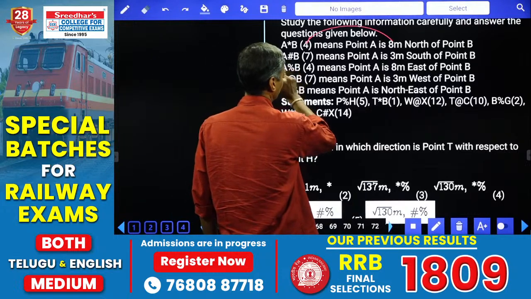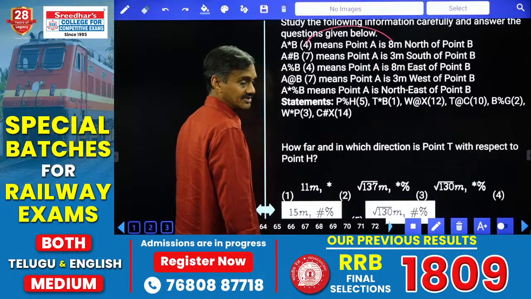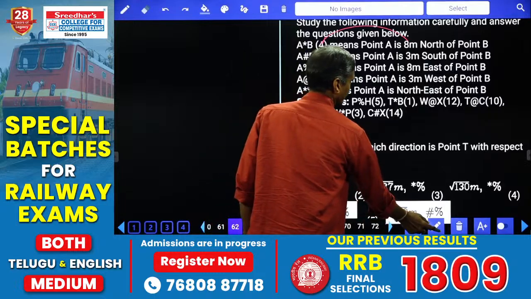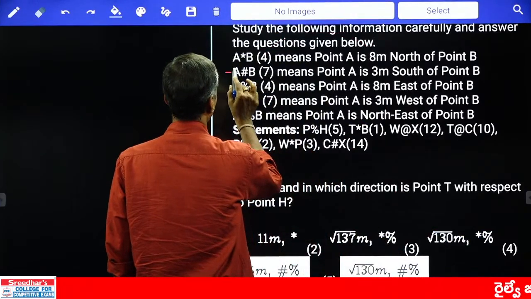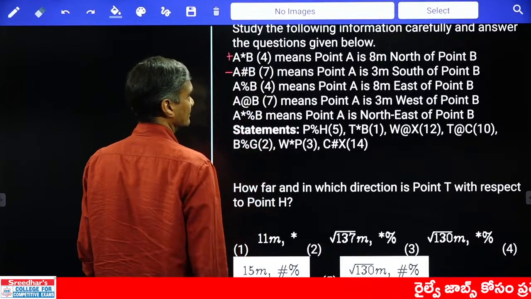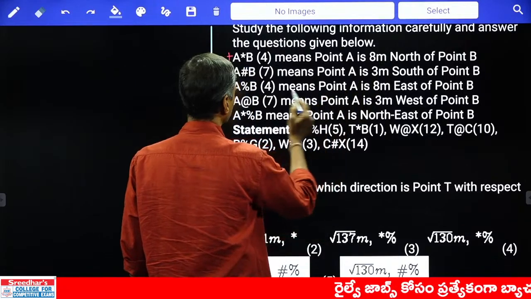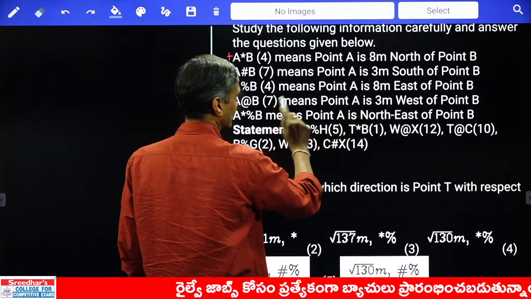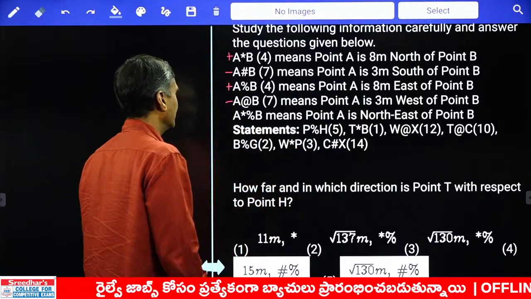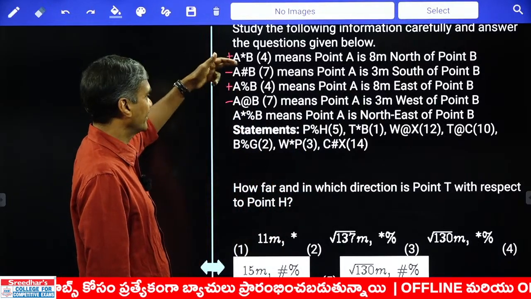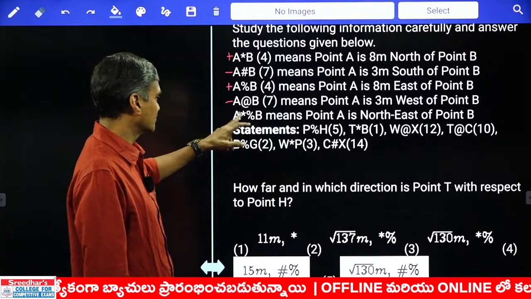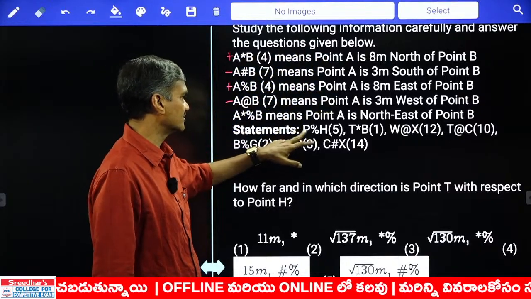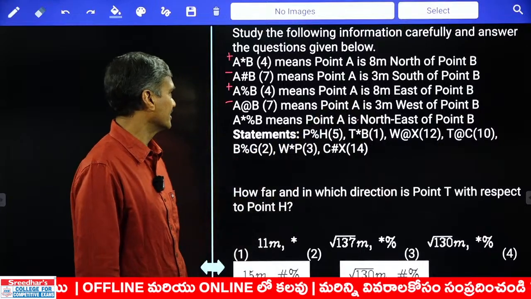Then coming back to this one, hash. 7 has now become 3, so it is minus 4. That means in the case of hash it is minus, and in the case of star it is plus. Percentage: 4 has become 8, so this is again plus. At the rate of: 7 has become 3, so this is minus. That means star and percentage are plus, hash and at the rate of are minus. Star stands for north and percentage is east, hence northeast. Are you getting this one or not?